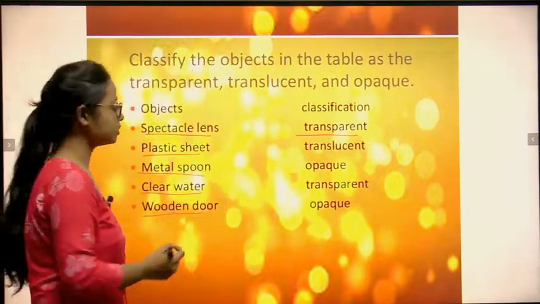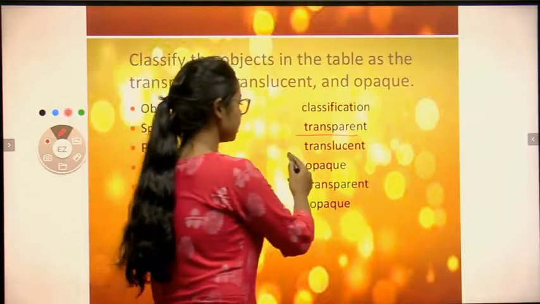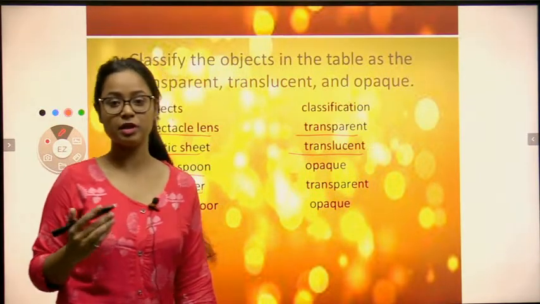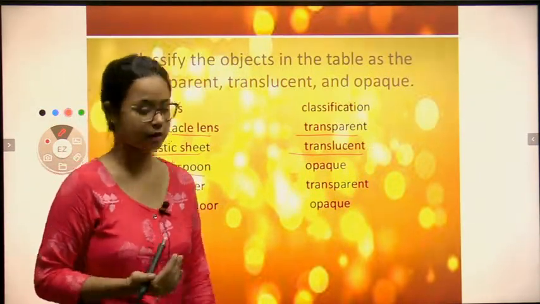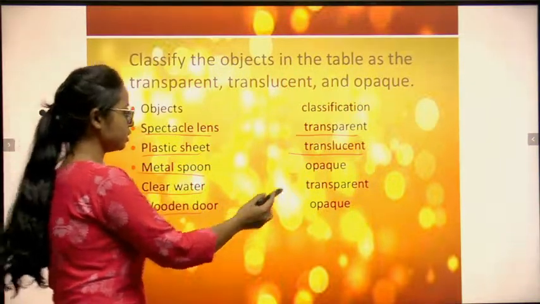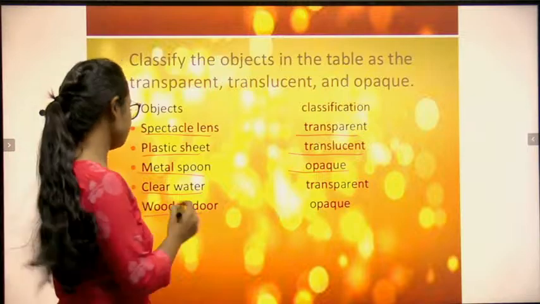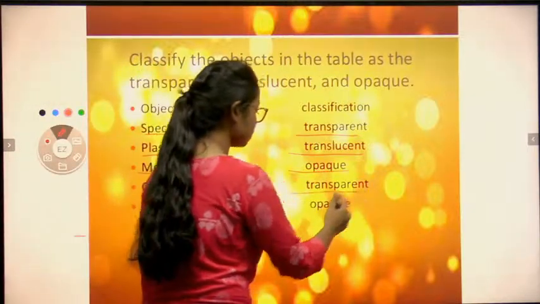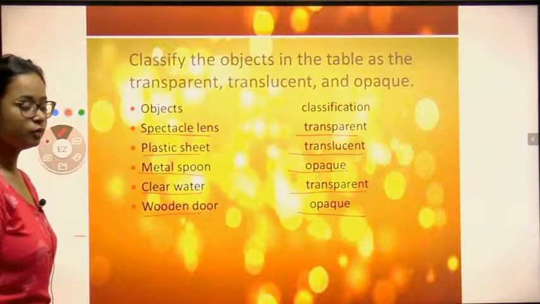Secondly, if you use a plastic sheet or a cellophane paper, that is a translucent object. You can see the image but blurred. It means that they do not allow the full light to pass through them. Metal spoon is an opaque object which does not allow any light to pass through. Clear water is a transparent object and wooden door is an opaque object. Clear, all of you?